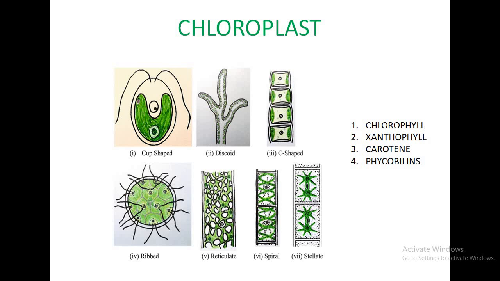Cup-shaped chloroplast is present in Chlamydomonas and Volvox. Discoid chloroplast is present in Vaucheria, Chara and diatoms. Girdle-shaped in Ulothrix. Reticulate chloroplast in Oedogonium, Cladophora, Hydrodictyon. Spiral in Spirogyra, and stellate, meaning like a star, in Zygnema.